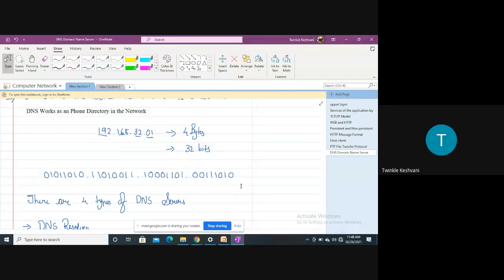IP addresses, right? Now generally IP addresses consist of 5 classes: A, B, C, D, E. Now all these 5 classes are used for different purposes, and the IP addresses are ranging from 0 to 255.